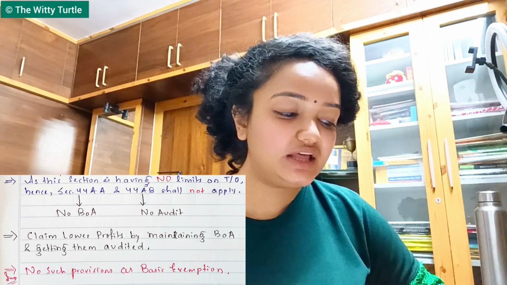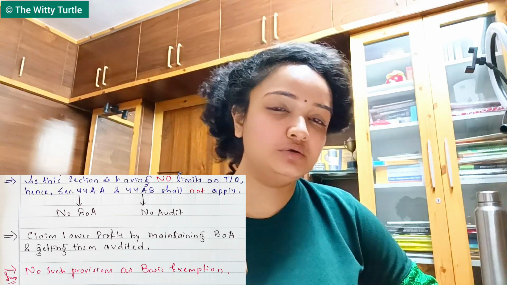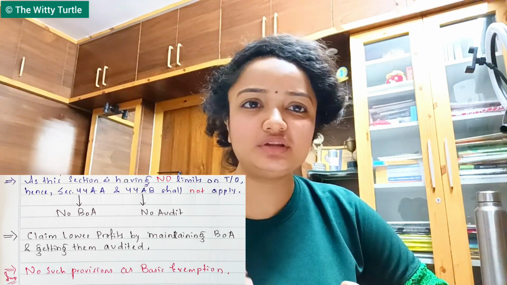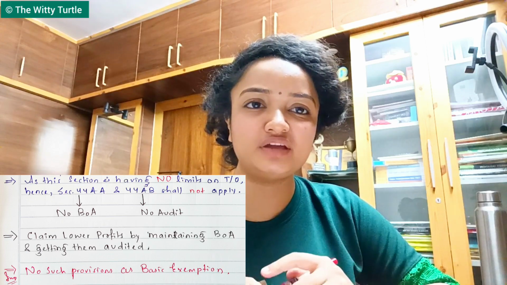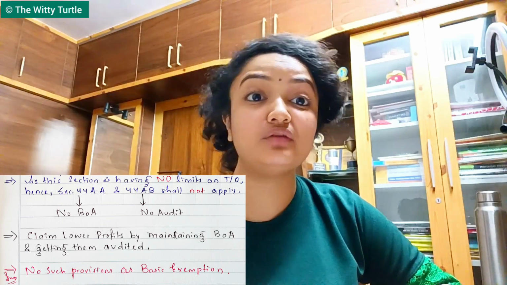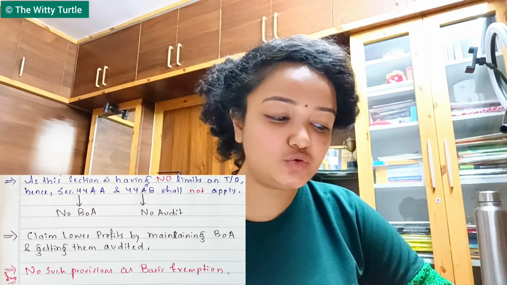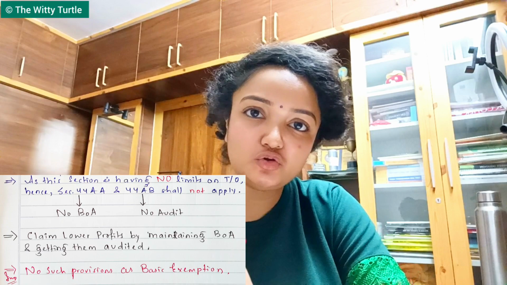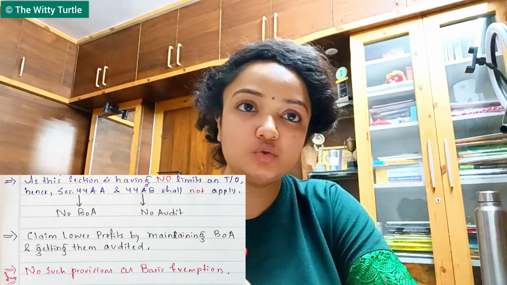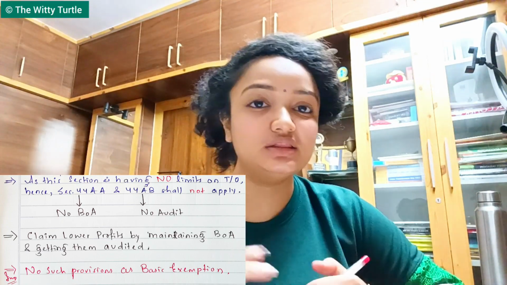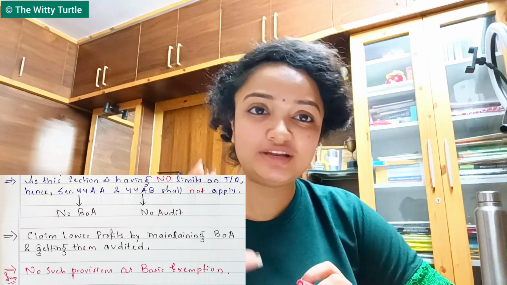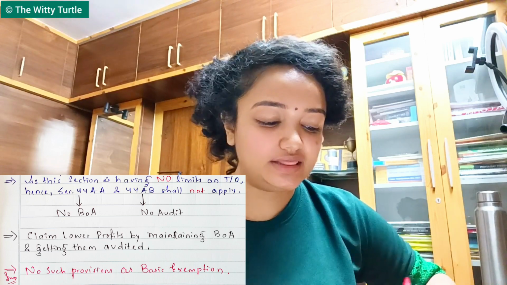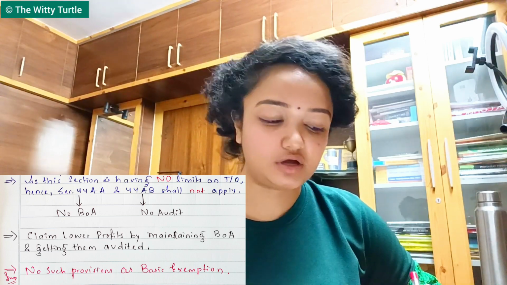Now, another thing is that if you want to claim your profits lower than the given amount, like if your PGBP income is lower than this 1000 per ton or 7500 per month, then in that case you have to maintain your books of accounts and obviously you have to get them audited as well, right? Generally, you don't have to maintain your books of accounts and you don't have to get those books audited. But in the cases where you want to claim your profits below the given amount, in that case you have to maintain your books of accounts, right?